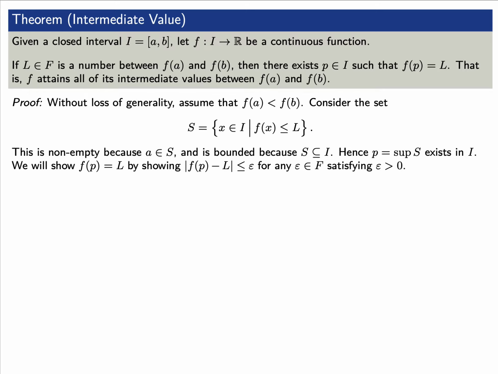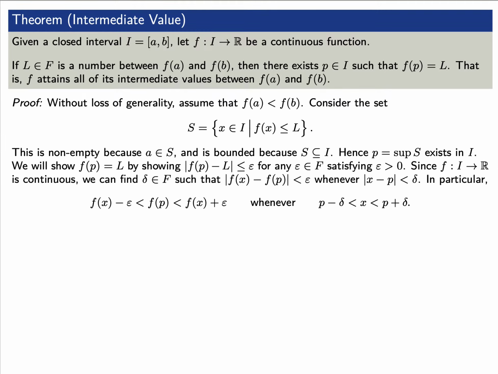We're going to show that f(p) is L by showing that |f(p) - L| is less than or equal to epsilon for any positive epsilon. Since our function f is continuous, this means that we can find a delta such that |f(x) - f(p)| is less than epsilon whenever |x - p| is less than delta. In particular, whenever x is between p minus delta and p plus delta, f(p) is between f(x) minus epsilon and f(x) plus epsilon.